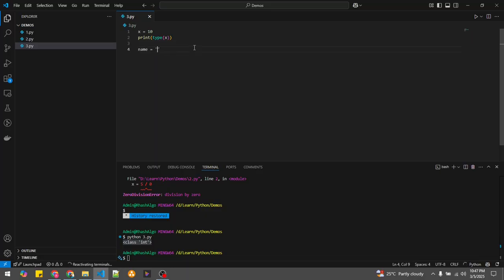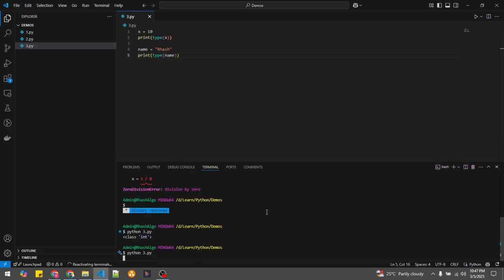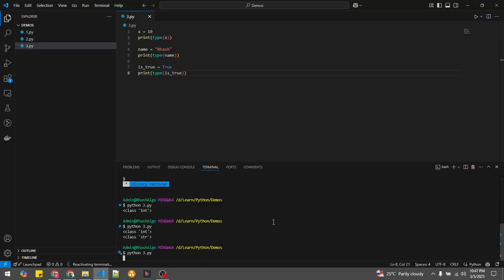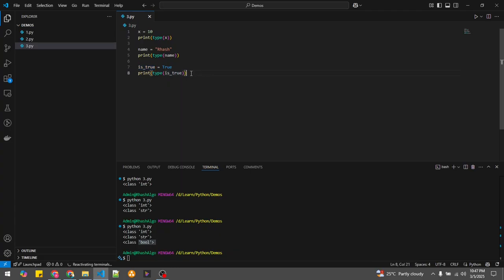Name equal to Rhash. What is the type of this? Type of name. Let me run that program again. See that the type of that specific variable name is string. Here also I didn't specify anything like data type. I will close the primitive data types with this example. I didn't specify any data type here, but still it was able to find out the data type by using the bool class.